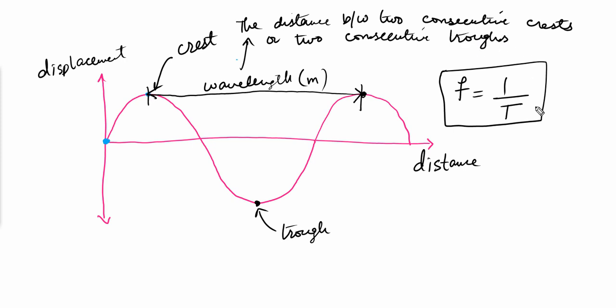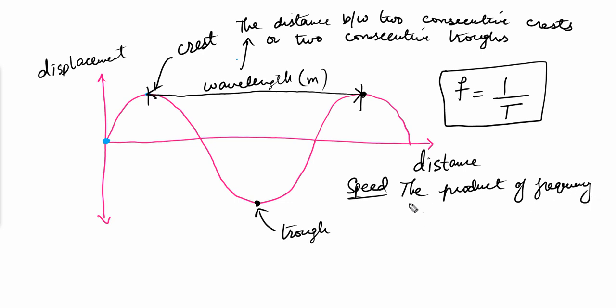Okay, now after the wavelength we have to discuss the speed of the wave. The speed is simple. Speed is the product of frequency and wavelength of a wave.